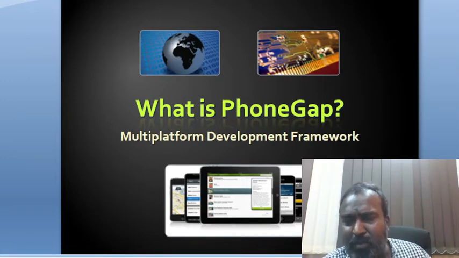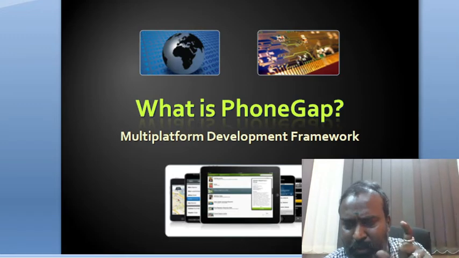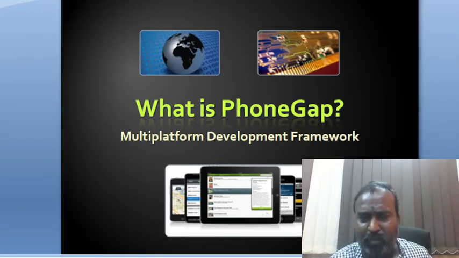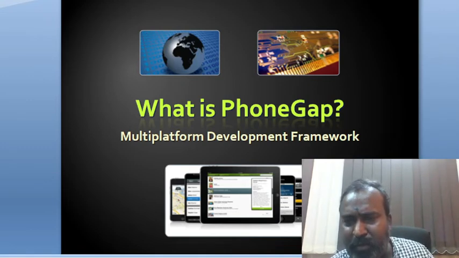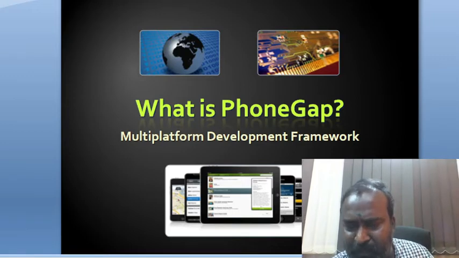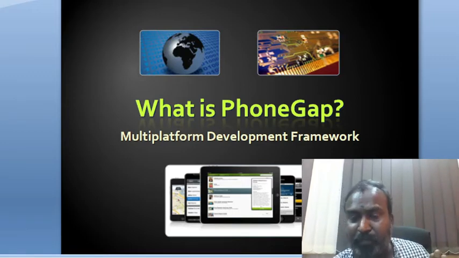Let us conclude that we are going to develop one application. That application you want to work with Android, and the same application you want to work with iOS. Very simple. Now we are entering this content with the premise that we have our web page ready, which is being developed using jQuery. Underline that.